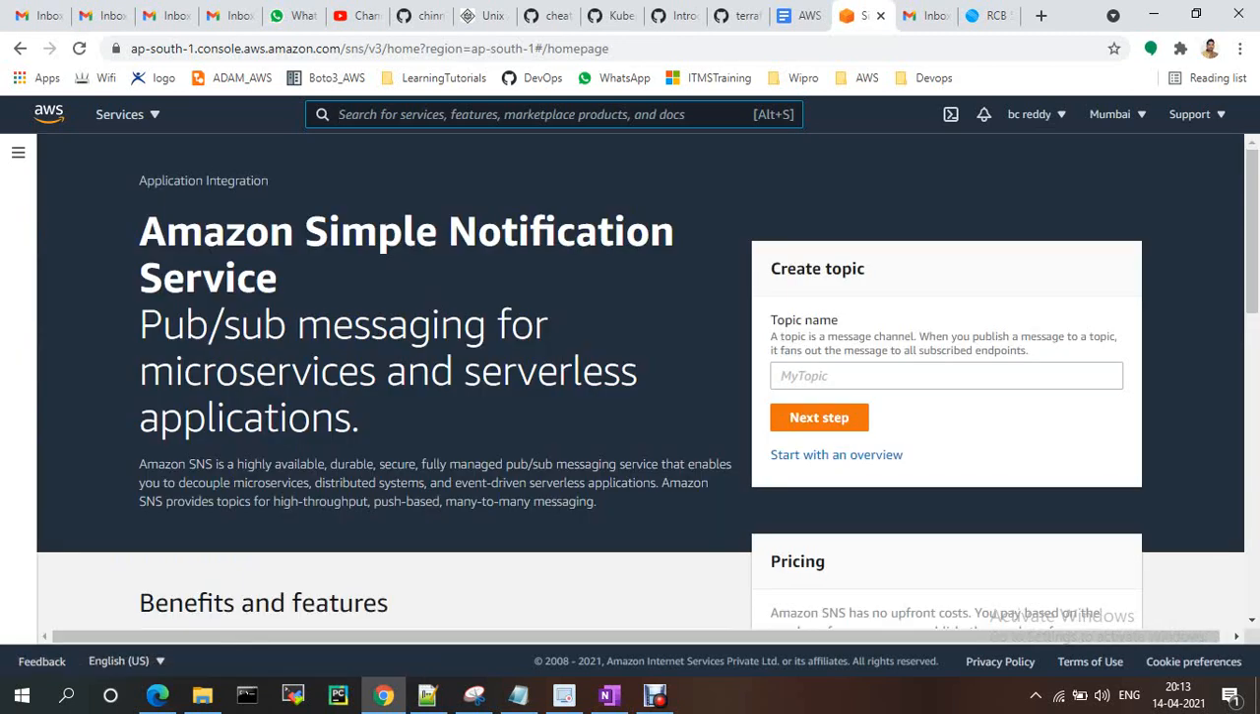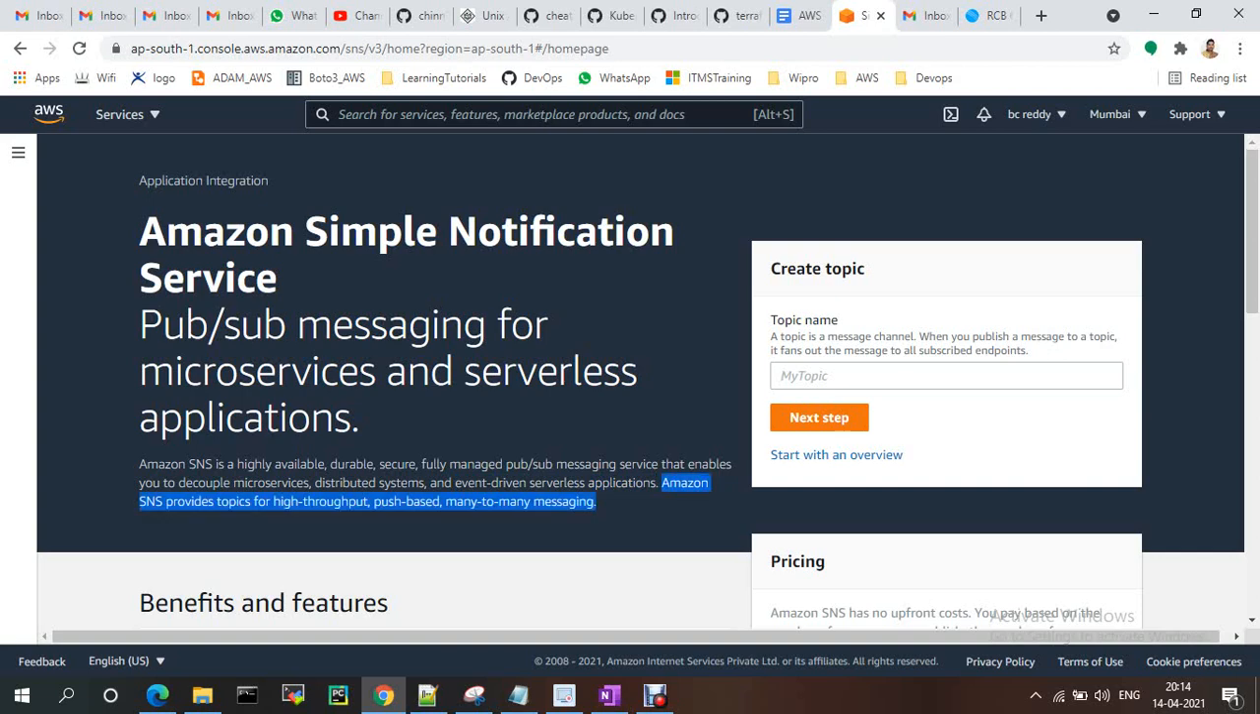To start, we need to create the topic. SNS is a simple notification service. It's a publish-subscribe messaging for microservices and all. Amazon SNS is a highly available, durable, secure and fully managed publish-subscribe messaging service that enables you to decouple microservices, distributed systems and event-driven serverless applications. So we don't need any server to run this service.